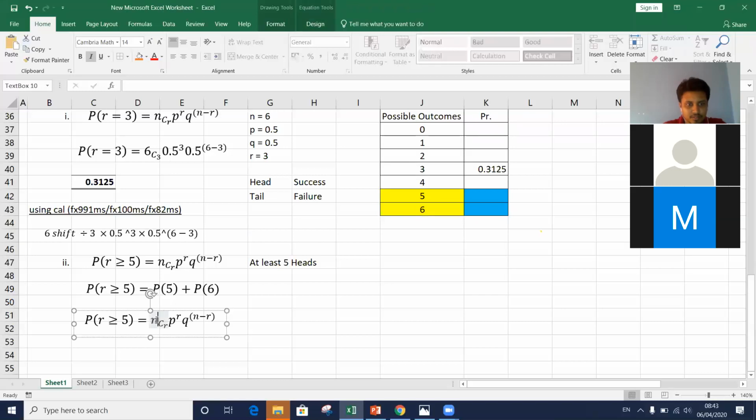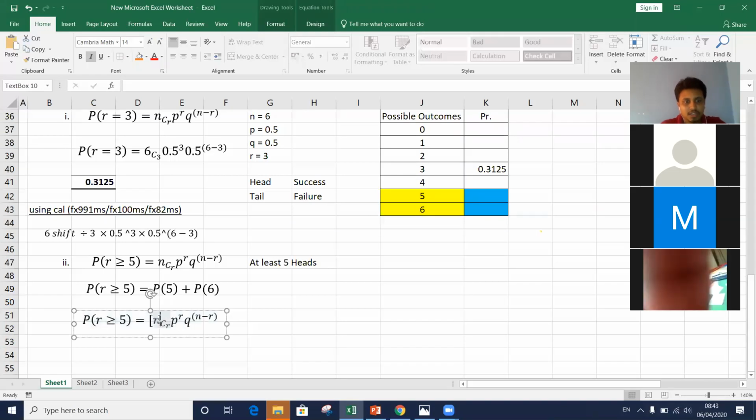If I consider the first situation, let's first find the probability of getting heads exactly 5 times. Out of 6 times, getting heads exactly 5 times: 6C5, P is 0.5 to the power of R, where R is now 5. Q, the probability of failure in a single trial, is 0.5. N is 6, R is 5.